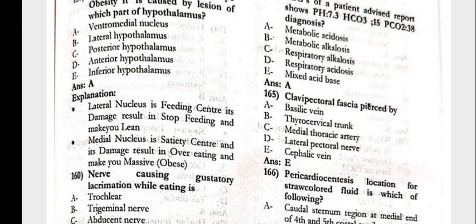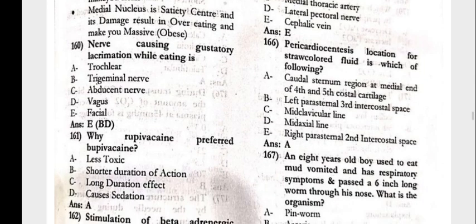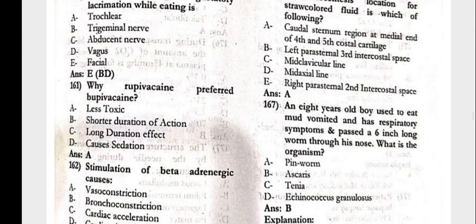The diagnosis is mixed acidosis. The clavipectoral fascia is pierced by the cephalic vein. The pericardiocentesis location for the straw colored fluid is which of the following? That is the caudal sternum region at the medial end of the fourth and fifth costal cartilage.